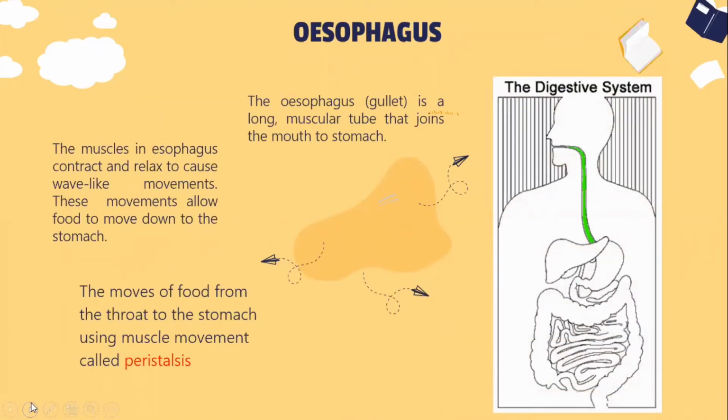Okay, the next structure that we will learn about is the esophagus. The esophagus is a long muscular tube that joins the mouth to the stomach. The muscles in the esophagus contract and relax to cause wave-like movements. These movements allow food to move down to the stomach. This movement of food from the throat to the stomach using muscle movement is called peristalsis. So you need to remember that peristalsis happens in the esophagus.